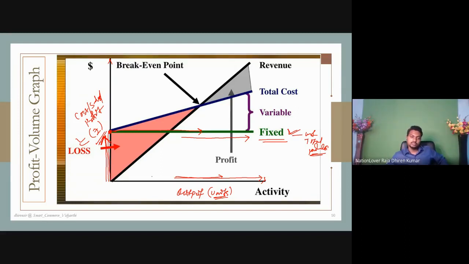Now as you produce more and more, you have to add the variable cost portion. That is fixed cost plus this portion of variable cost. On top, I have written fixed cost plus variable cost, that is known as the total cost. So this is the total cost curve. The total cost curve goes like this. Understand the points? Next, suppose this is the revenue curve.